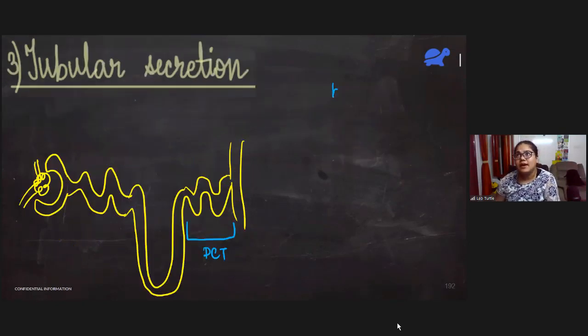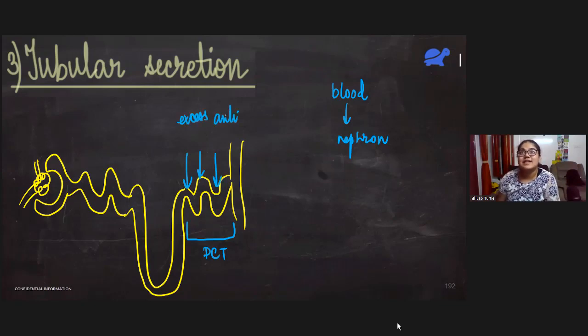From the blood, whatever excess things are there are going to come to the nephron, into the urine, to become a part of the urine. So from the blood, whatever excess antibiotics are there in our body, or excess potassium ions, all of this comes into the DCT and becomes a part of the urine.